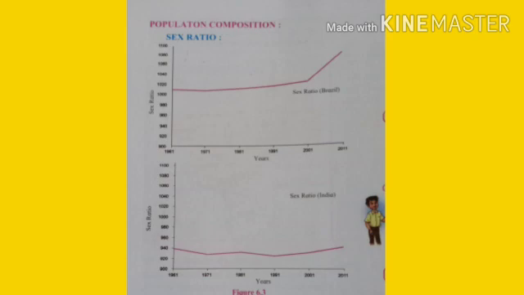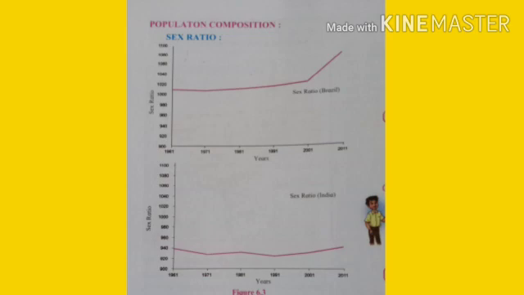The geographical explanation is given in your textbook, page number 40. With reference to both the countries, the characteristics of population are prominently notable. So what are the major conclusions we can come to after discussing this graph? The sex ratio of Brazil has been more than 1000 for decades. That means from the year 1961 to 2011 it is increasing continuously in Brazil.